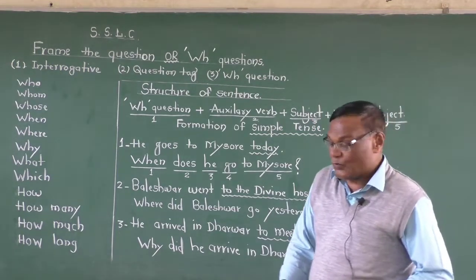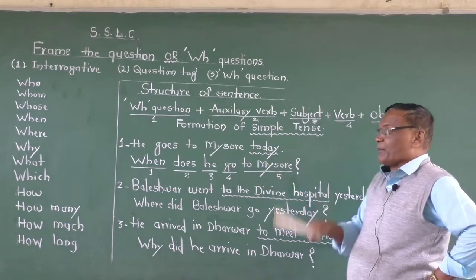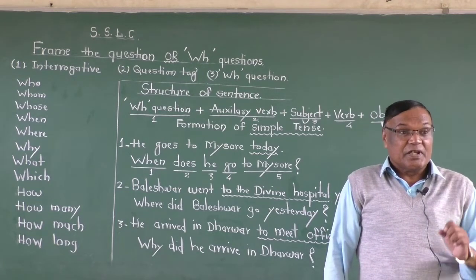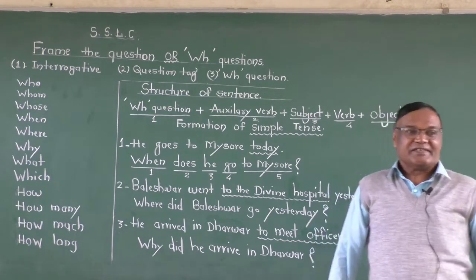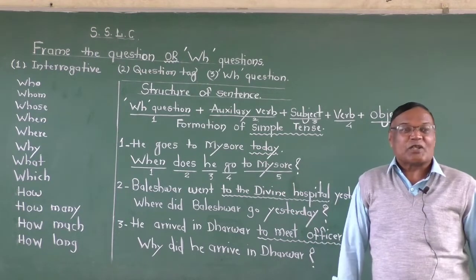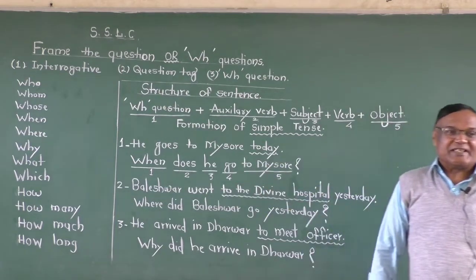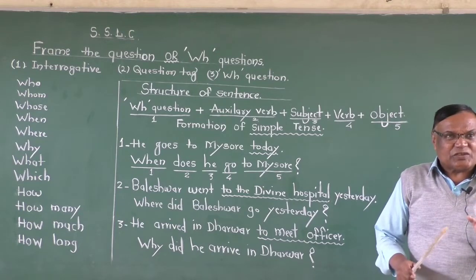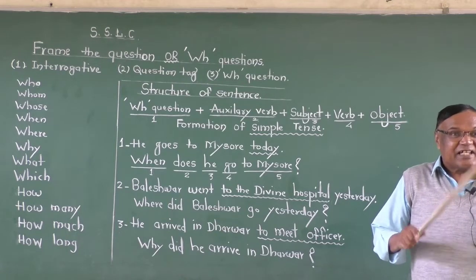Now the sentence they give. What? He goes to Mysore today. Student, when you read the sentence very carefully, you find the underlined word. In framing the question, underlined words are very important, because of that you are using the WH words. Today. Now today shows the duration. Today shows that time.